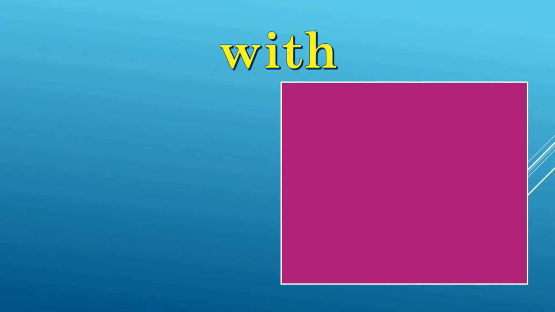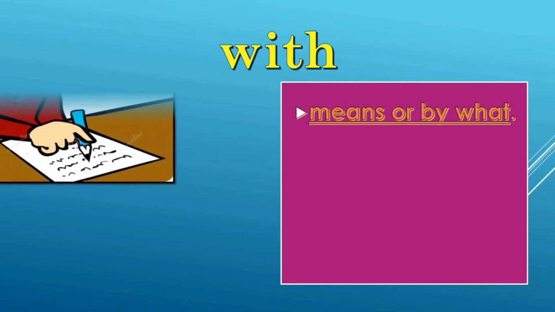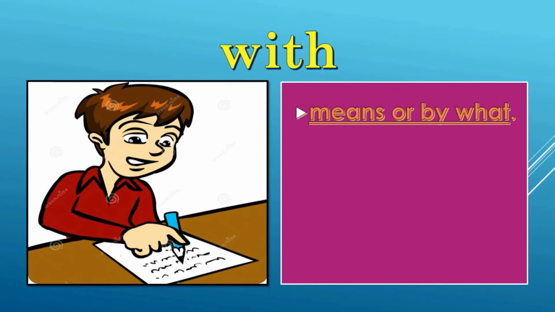With. Now what is the use of with? It is used to show some means or by what, by whom or by what a particular action is performed. Now have a look at this picture. In this picture, we find a boy writing something on a piece of paper. Now what is the boy using to write on it? It is a pen or a pencil. So such a kind of means may be shown with the help of the simple preposition with.